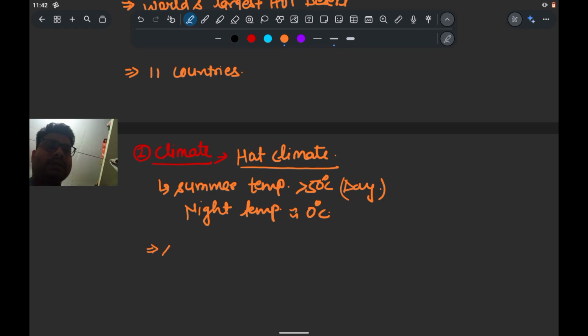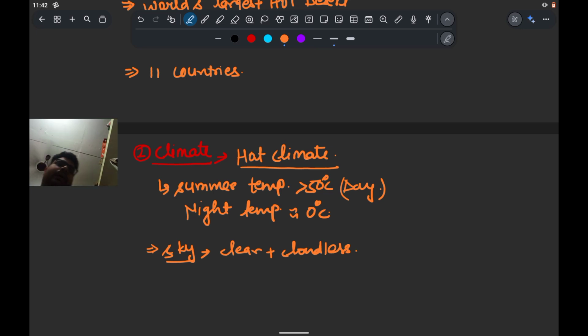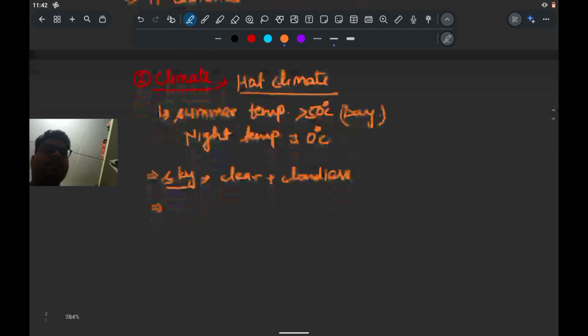But if we talk about the cloud, यहाँ पे अगर हम sky की बात करें, though it is a very hot climate here, and because of the hot climate the sky is clear plus cloudless, and though the availability of the water is less here, that's why the rainfall does not occur much. So this is all about the climate.